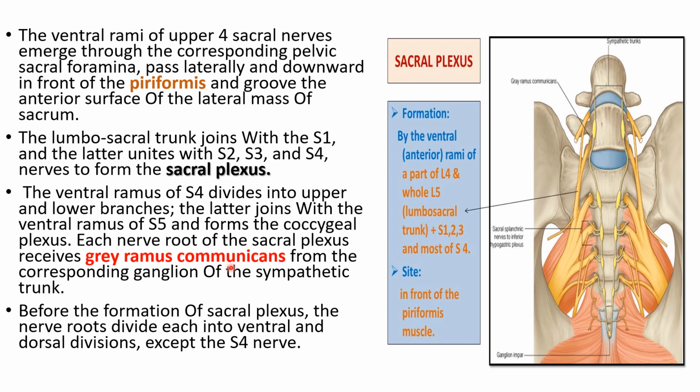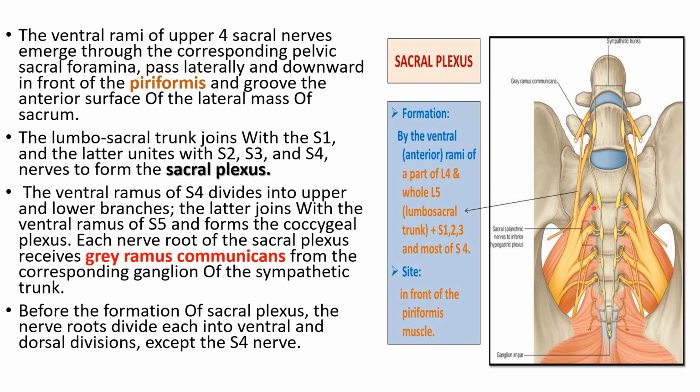Okay. So this gray ramus communicans is nothing but, each of these nerves, L4, L5, S1, S2, S3, S4, they receive a branch which is known as gray ramus communicans. From where do they receive it? From the adjacent paravertebral ganglion of the sympathetic trunk. So from the adjacent paravertebral ganglion of the sympathetic trunk, these nerves receive a branch which is called gray ramus.